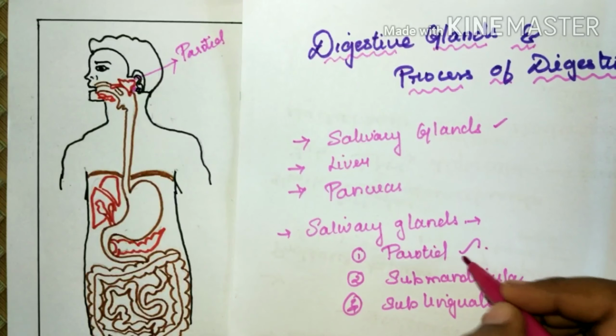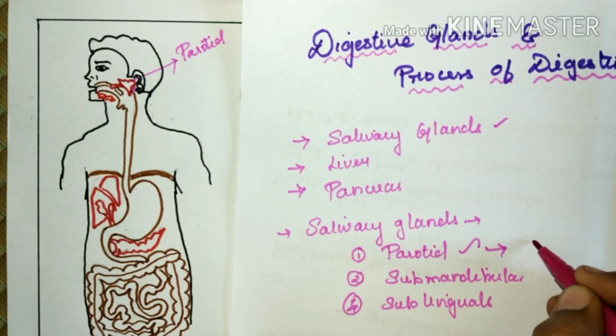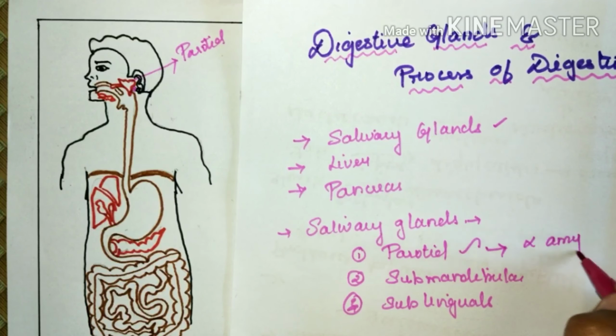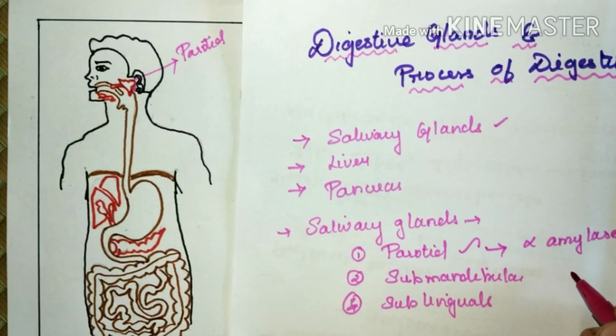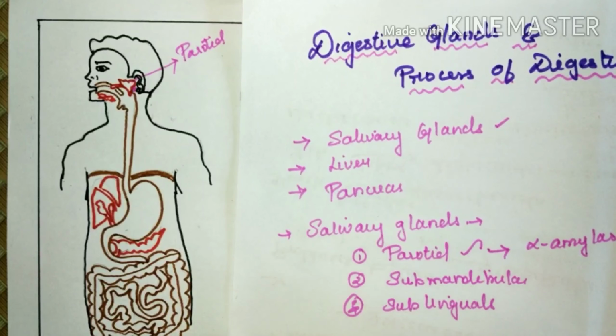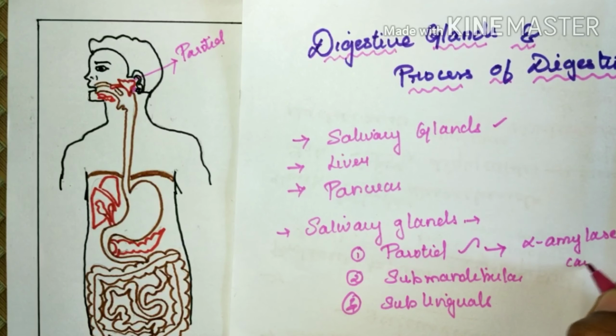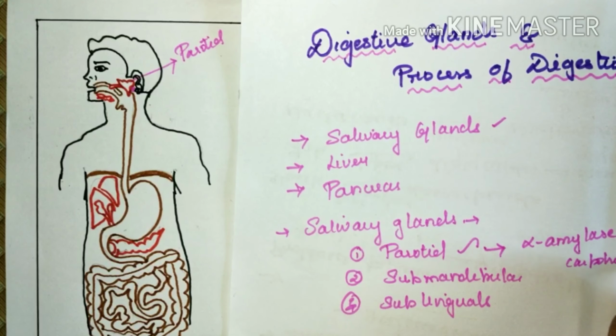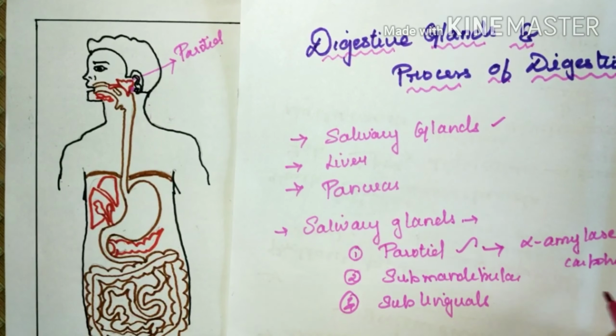These glands secrete alpha amylase, which helps in the digestion of carbohydrates, especially starch.